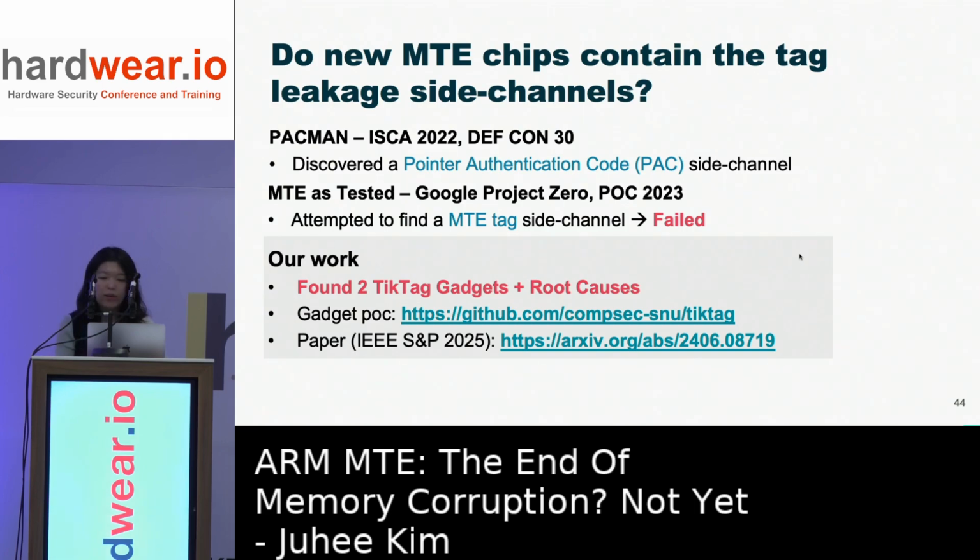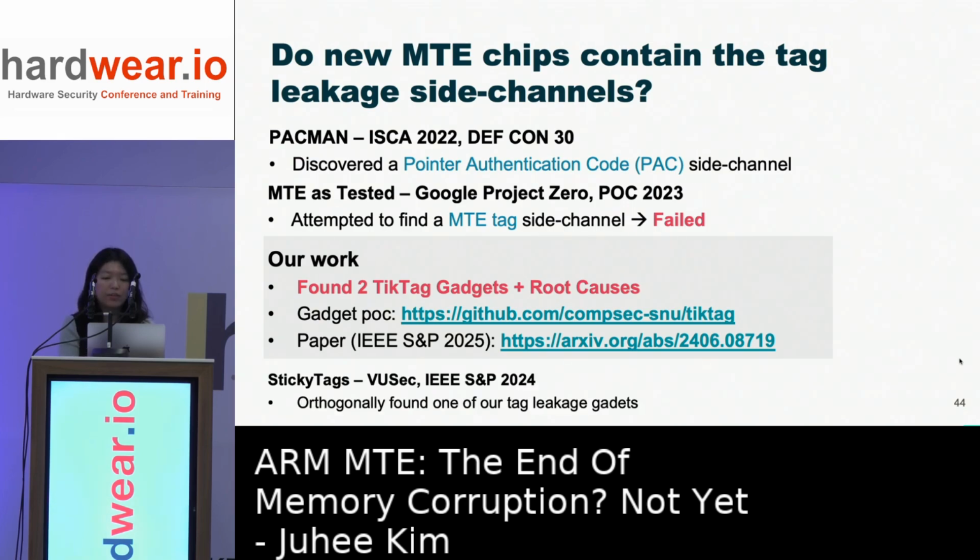As a result, we identified two memory access patterns that create such differences, which we call Tic Tac Gadgets. And research group VSEC also independently discovered one of our gadgets, and ARM acknowledged the discovery from our group and VSEC.